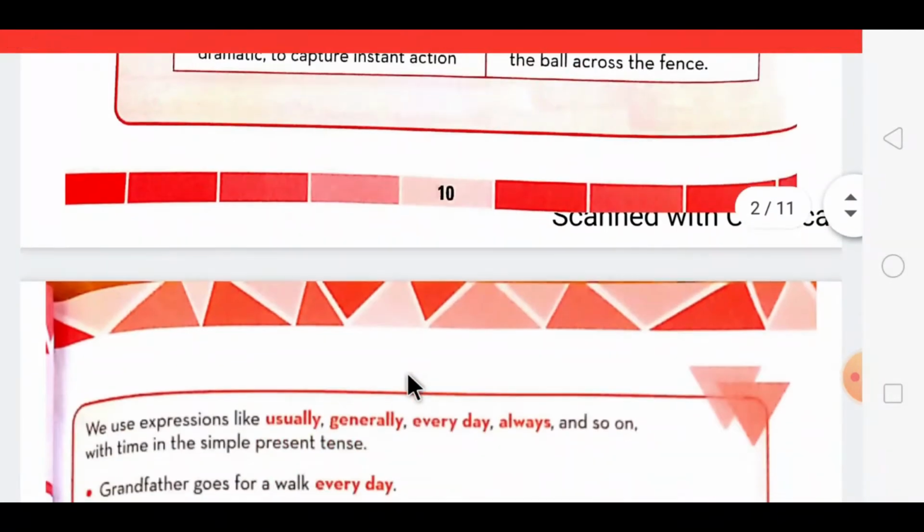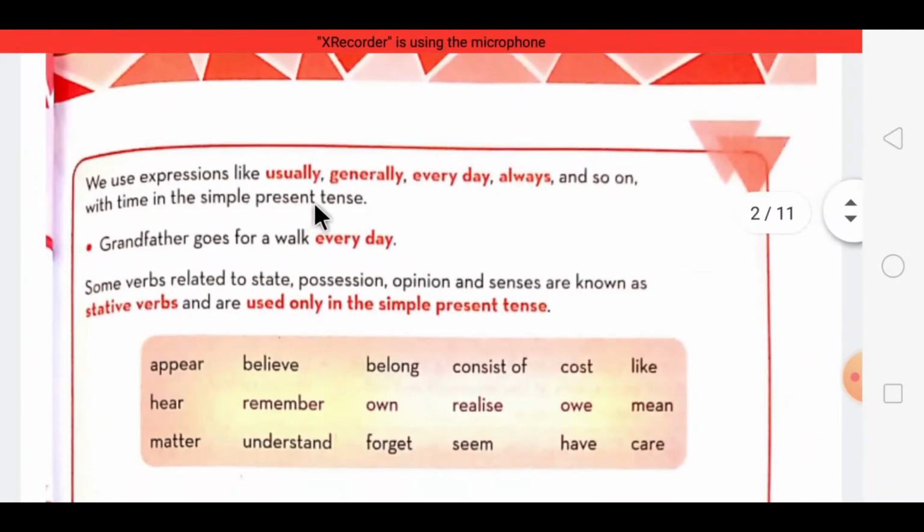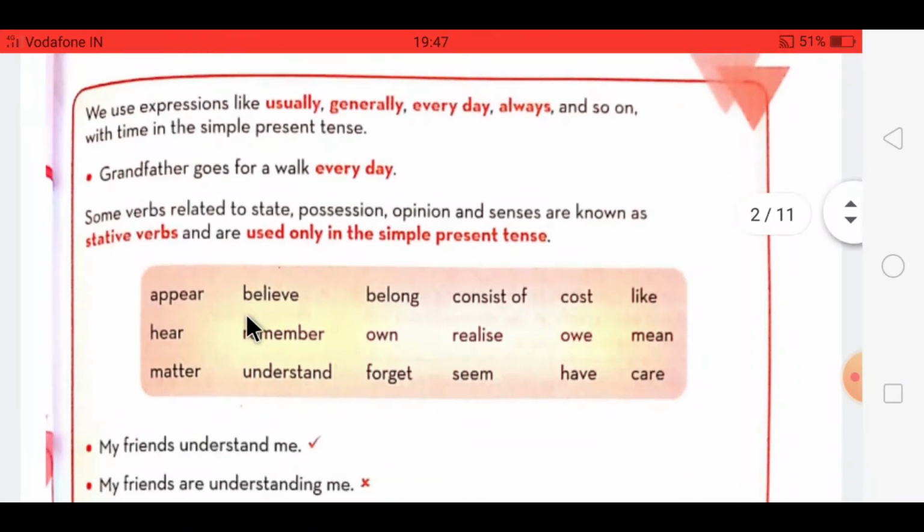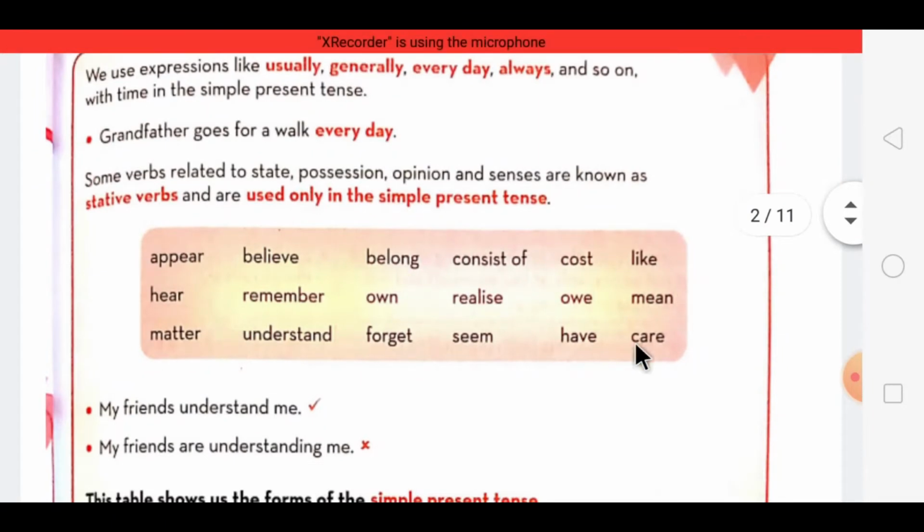Now, students, the words which are used in present tense, mostly simple present tense, are usually, generally, every day, and always. It is given over here with the example that grandfather goes for a walk every day. Then some other words which we use are stated in this box.